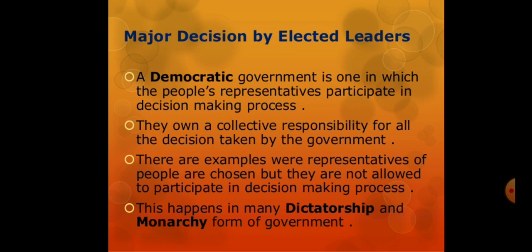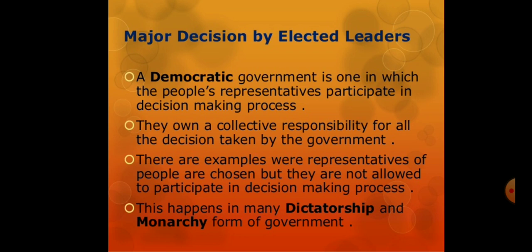But in some countries, such decisions are not taken by the elected representatives, even though they have elected representatives in the country. This happens in many countries where there is dictatorship and monarchy form of government.